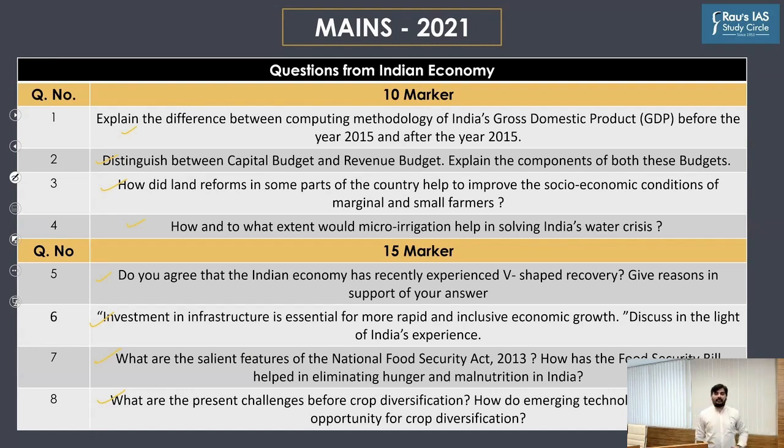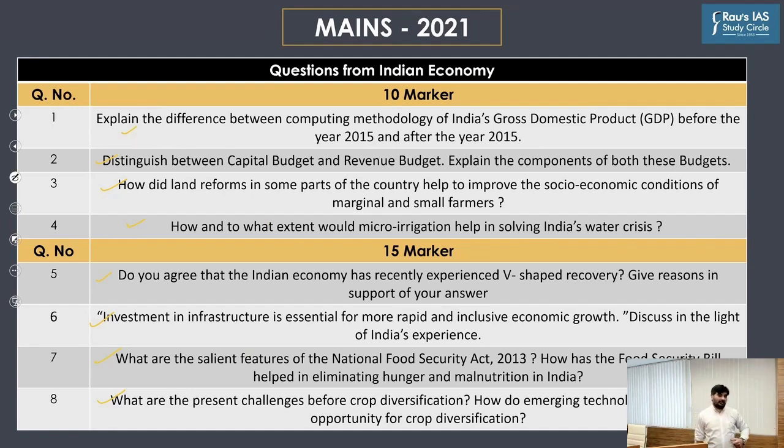Second type of questions are the current affairs related questions. The best example happens to be the V-shaped economic recovery. It is not explicitly mentioned in the syllabus, but it was in the news. Since it was in the news, since it was a recurrent theme, UPSC had asked this question.